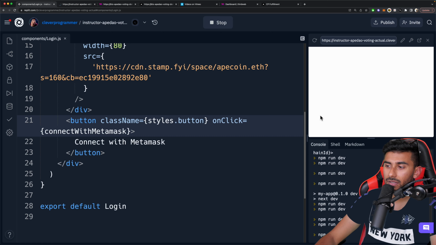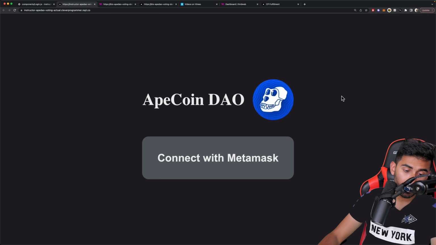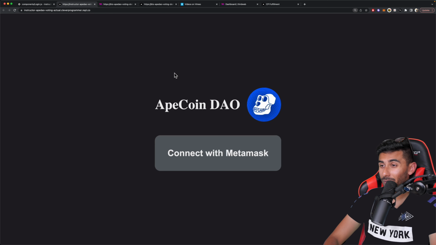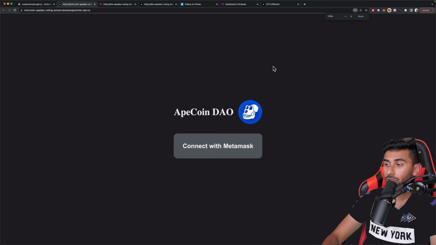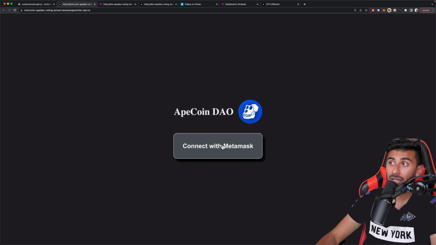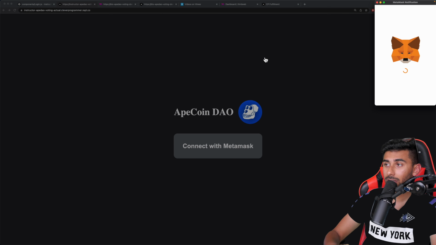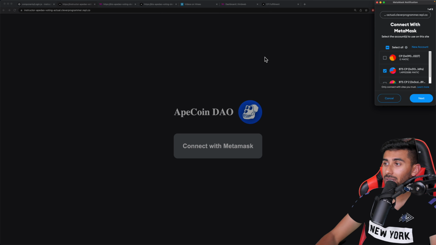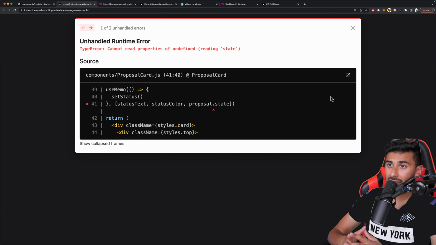Okay, we'll wait for this app to load. And then as soon as it loads, we'll hit that connect button. All right, so if we have done everything correctly, fingers crossed, if I hit connect with MetaMask, my MetaMask should pop up at the top. So let's see, connect with MetaMask. Boom, there you go. It's showing that. I'll hit next, connect, and something should happen.